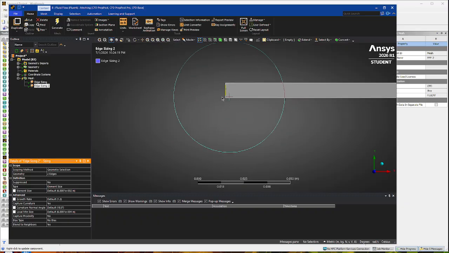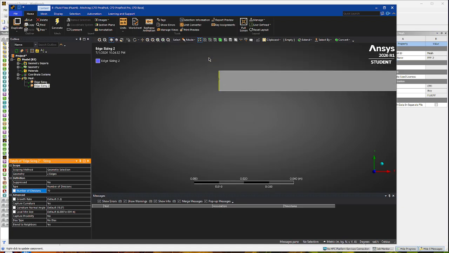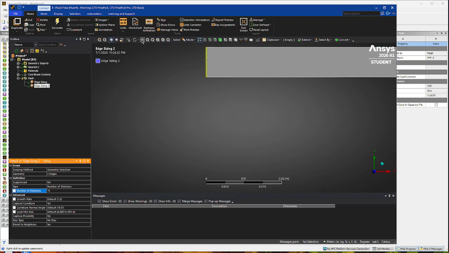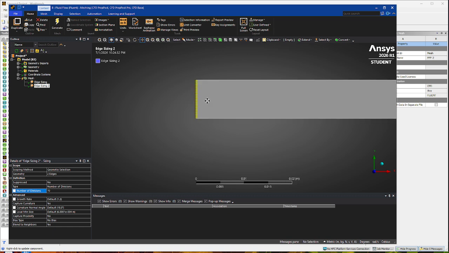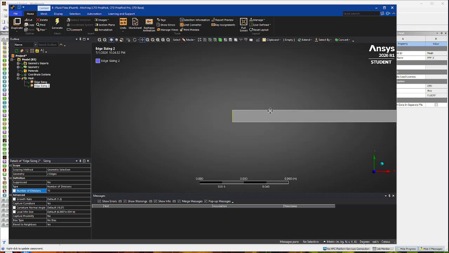You're going to see that pop up right there. And then we're going to do number of divisions again, same thing. For this, you can put like 70. It's going to make a really fine mesh, like that.